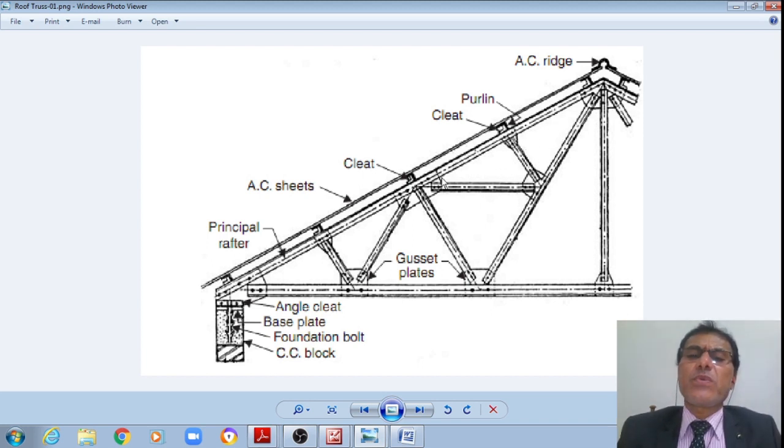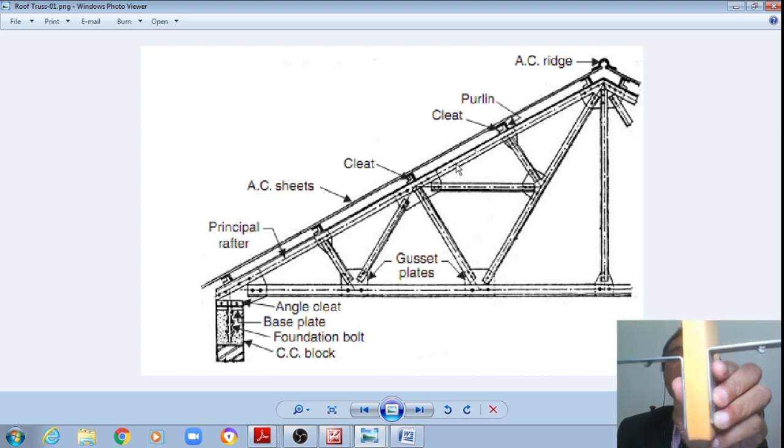Now if I do the analysis, student, these members will be under compression, and therefore they are called struts. This is a discontinuous strut, whereas these will be under tension. The principal rafter is a continuous member. The principal rafter and the principal tie generally use two angles back to back.